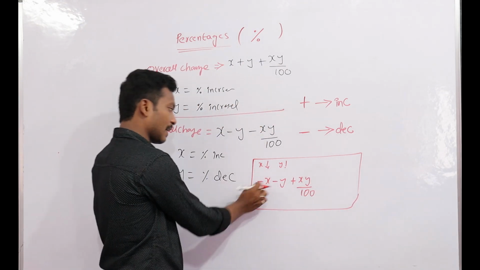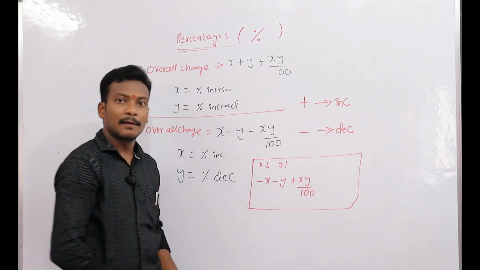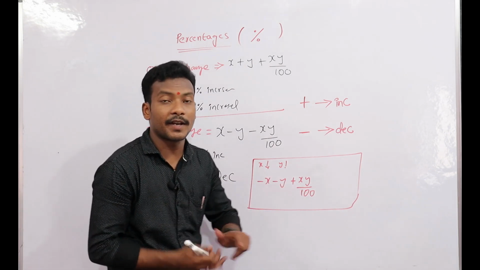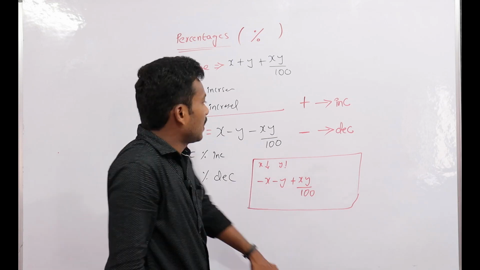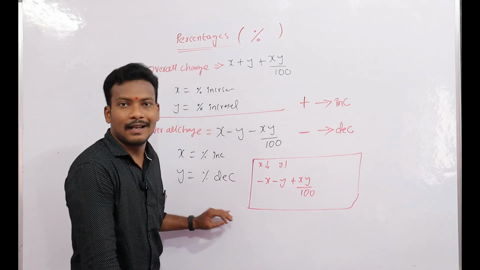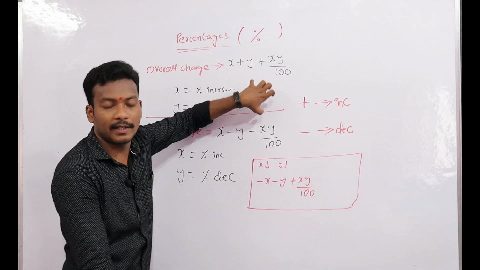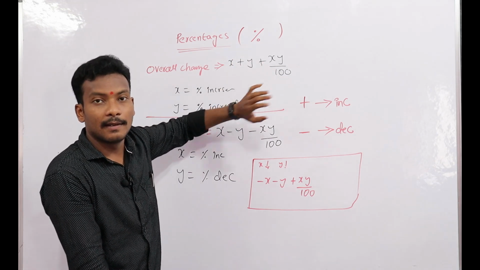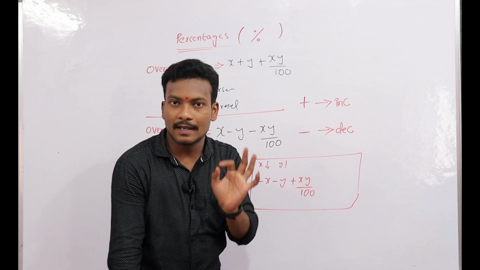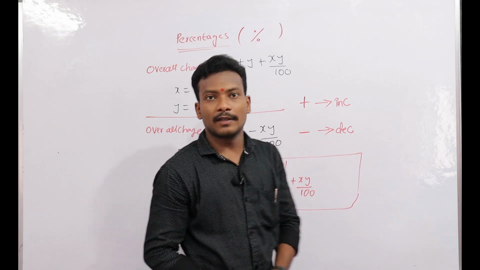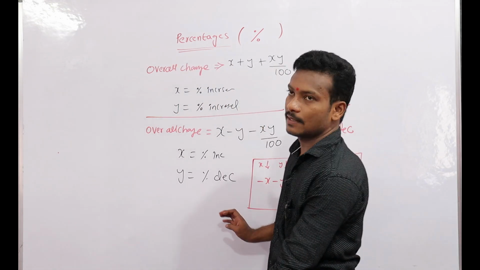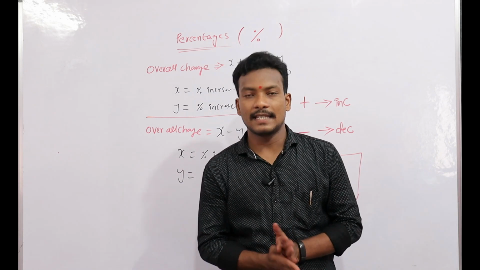Because minus here, minus into minus, plus. Depending upon the question, we can use a formula like this. This is the important method in percentages and profit and loss and simple interest, compound interest. With the help of this, we can do problems in an easy way.